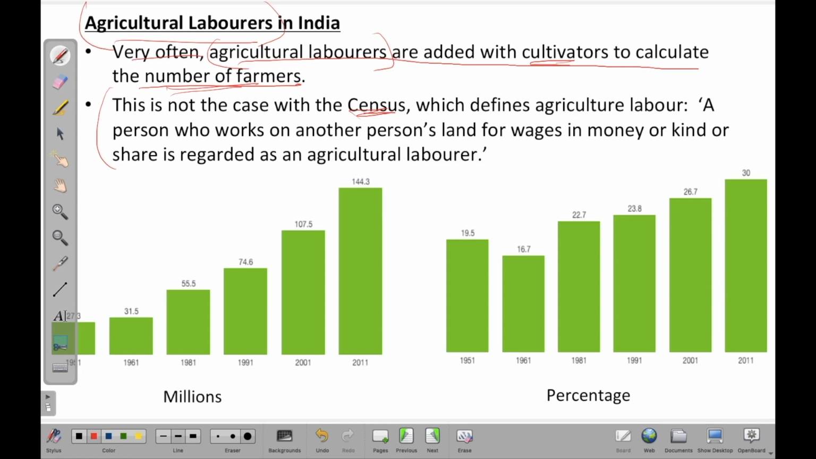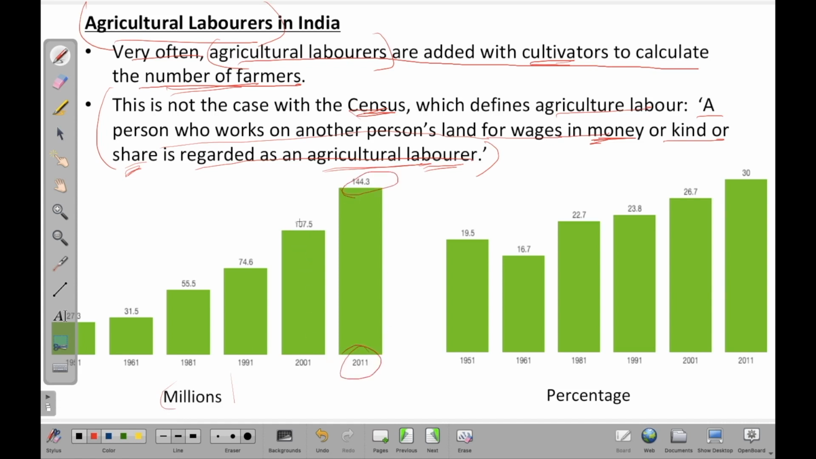This census defines agricultural labor as a person who works on another person's land for wages in money or kind or share. That is, he will either get paid in money or he would get a share of, let's say if I'm plowing in wheat, I would get a share of wheat, right? So if a person is getting paid in wages in money or in share, he is regarded as an agricultural laborer, right? So he is an agricultural laborer if he is working on someone else's land in return for money or some sort of share. So the figure in millions turns out to be 144.3 in 2011.